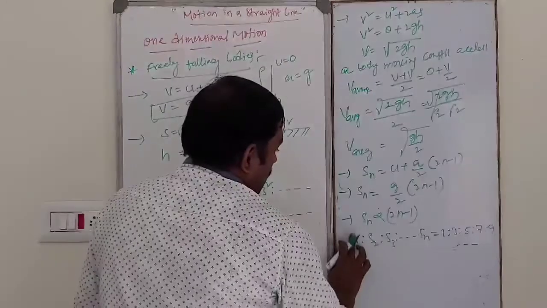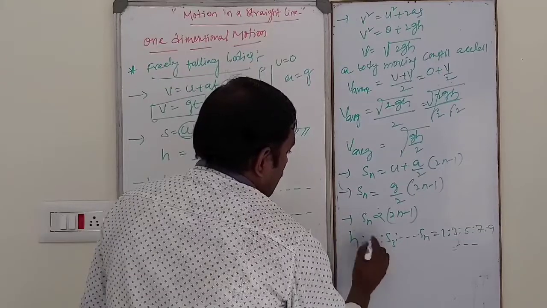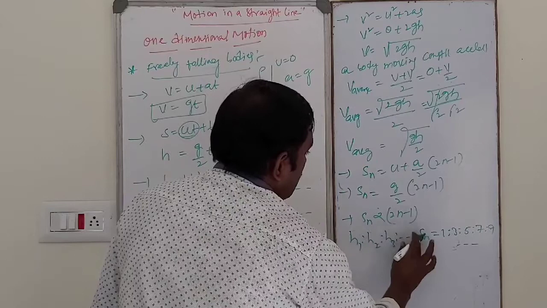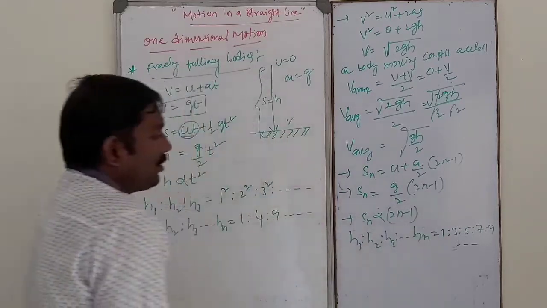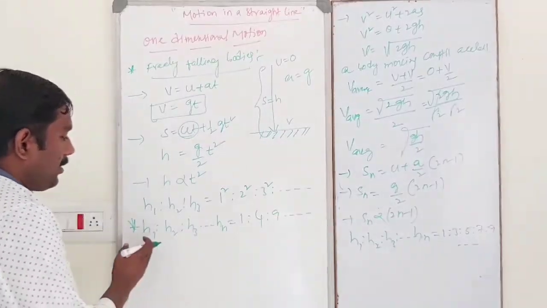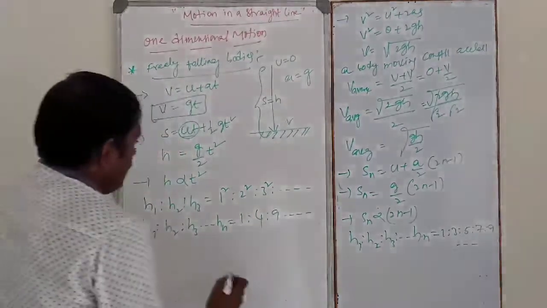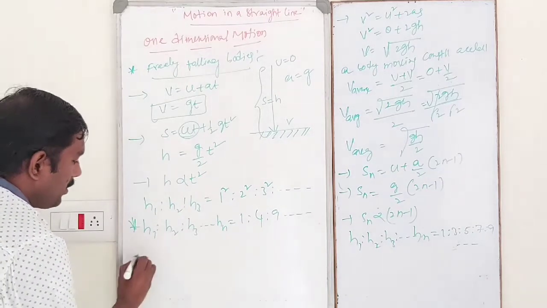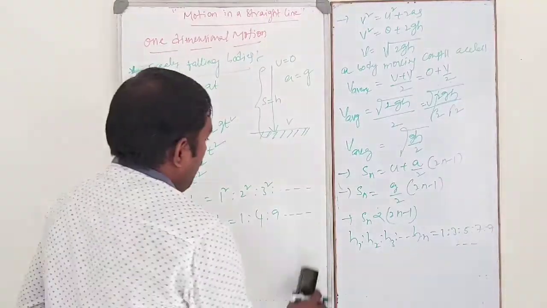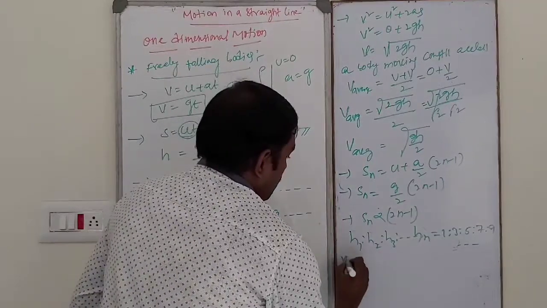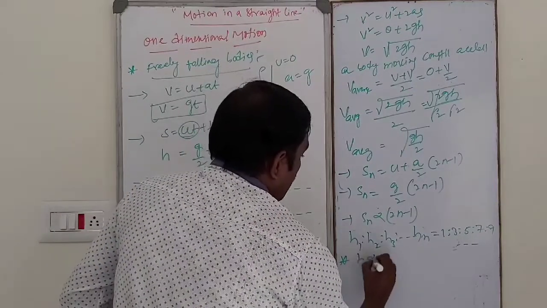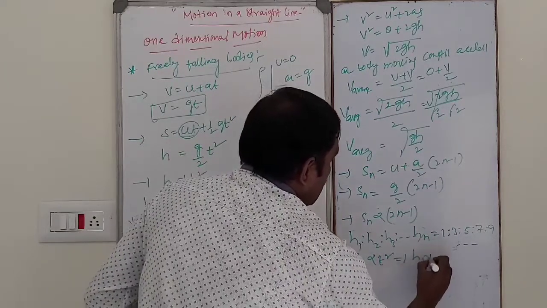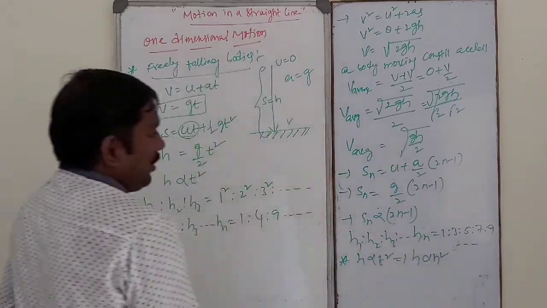Sn is nothing but h1, h2, h3 and so on up to hn. So in this case, what is the relation between this one and this one? h proportional to t square is nothing but h in the nth second of motion is nothing but n square.